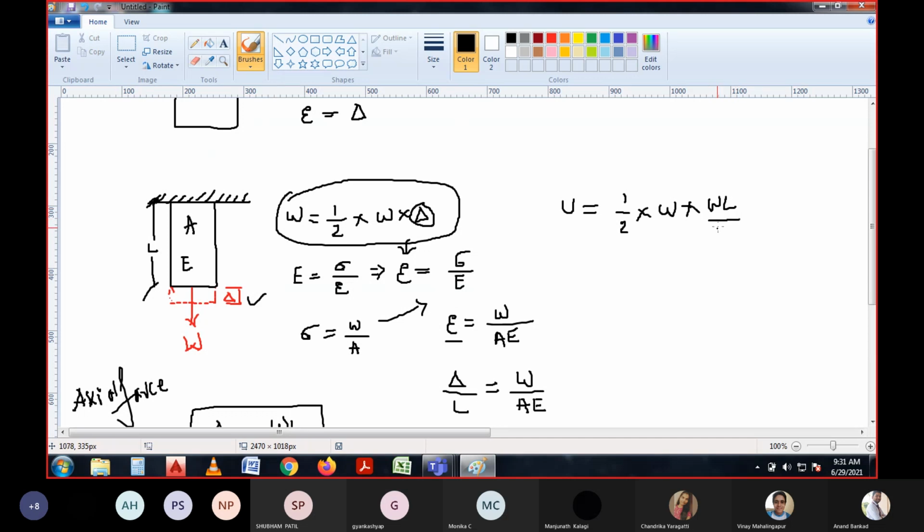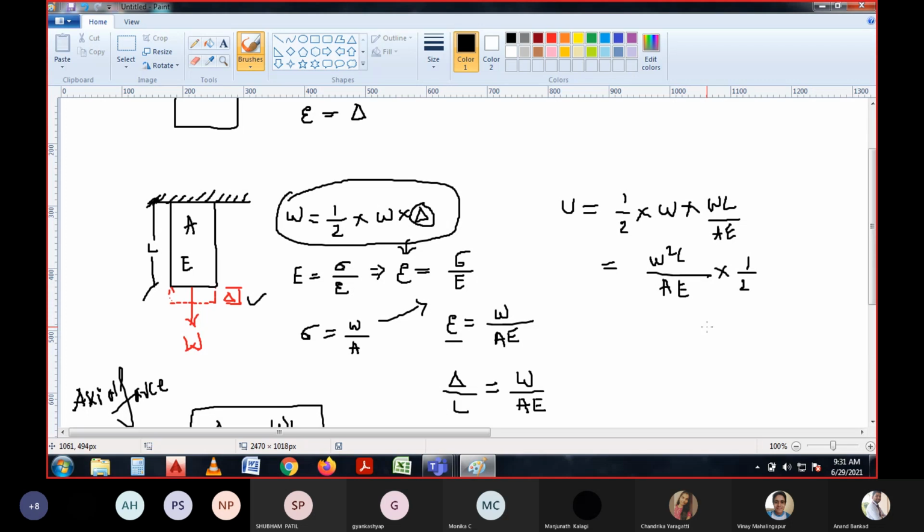I will rewrite the equation substituting delta equal to WL by AE. So if you see this, W square L by AE, W square L by AE, right? So this is W square, 1 by E, and the remaining 1 by 2, right?